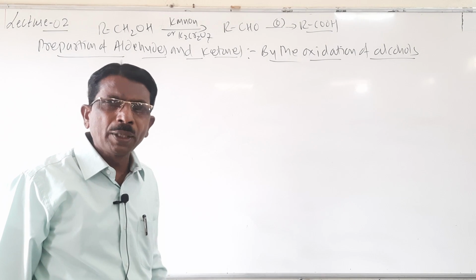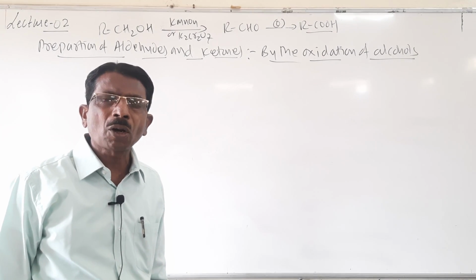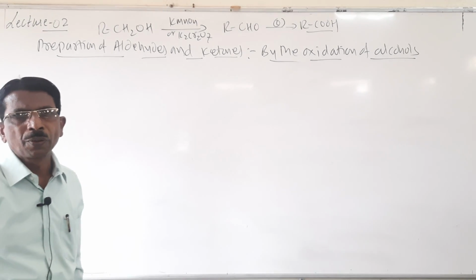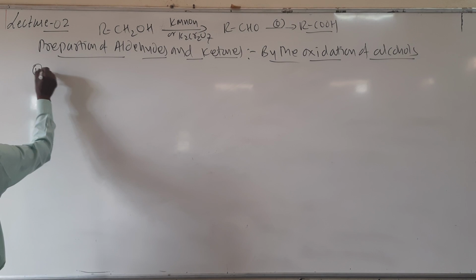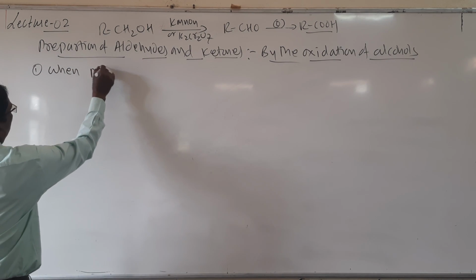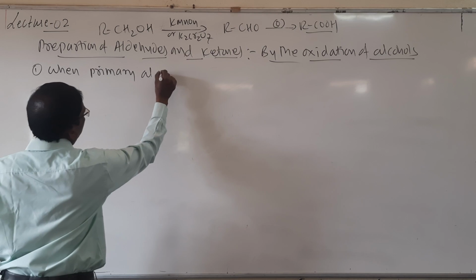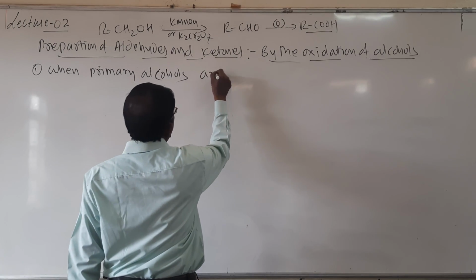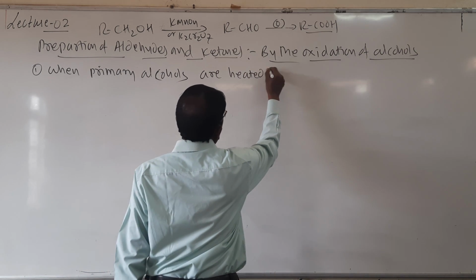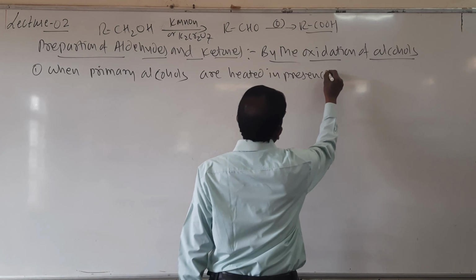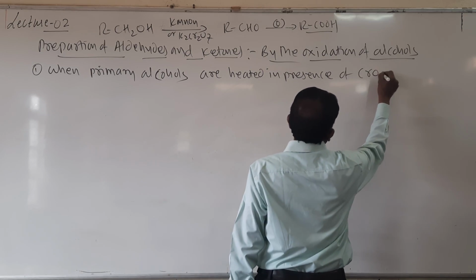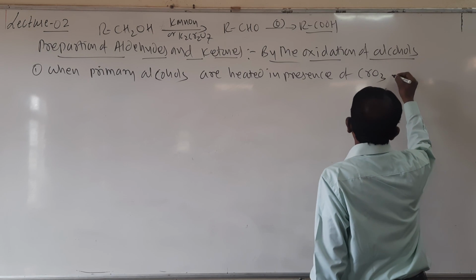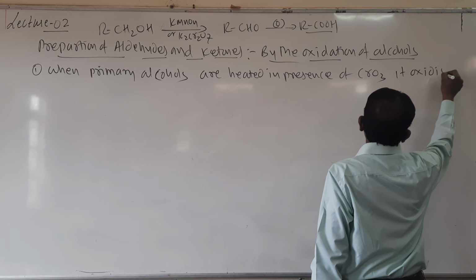So therefore, here we know that when primary alcohols are oxidized, it gives aldehyde, and secondary alcohols give ketones. So here I will write number 1, when primary alcohols are heated in presence of chromic anhydride CrO3, in presence of chromic anhydride CrO3, it oxidizes